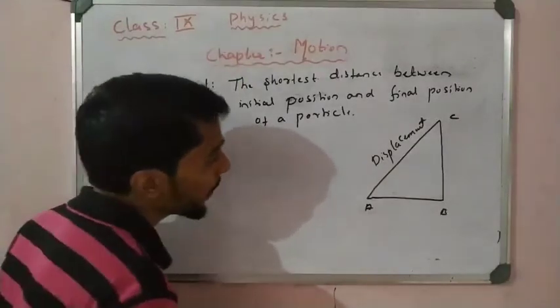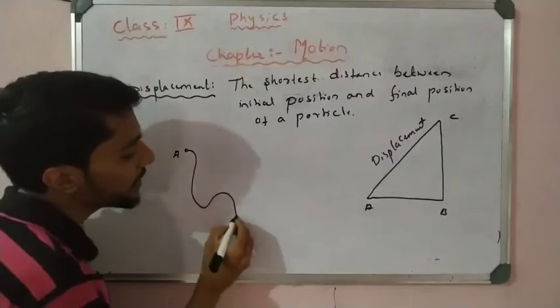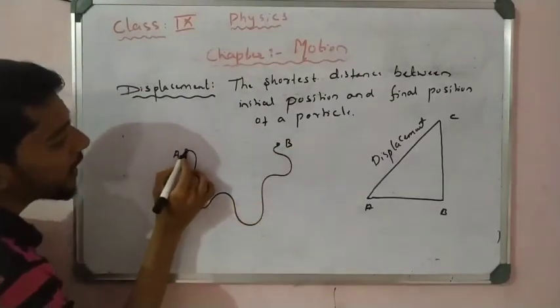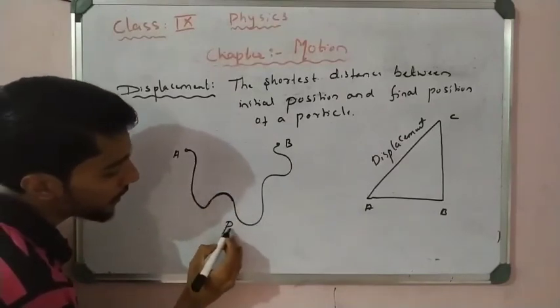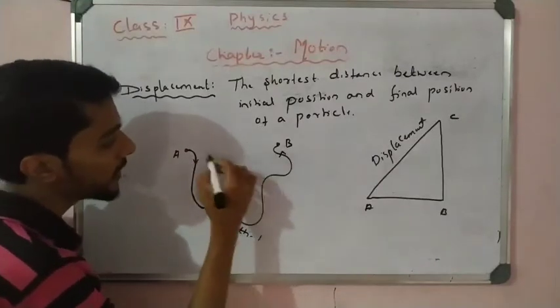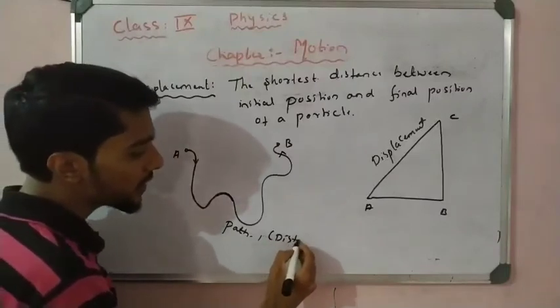For example, if an object starts from point A and moves in a zigzag path and reaches point B, I call this path 1. This curved path is called the distance, this is the actual distance.